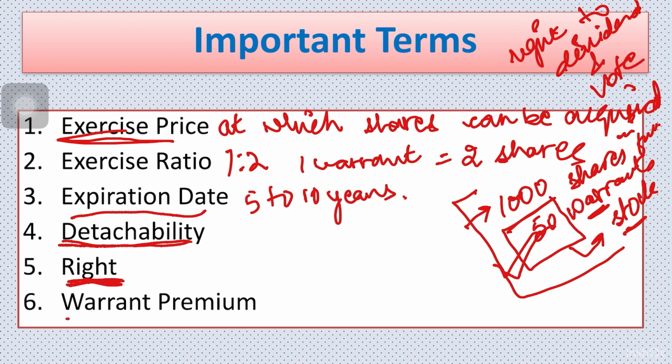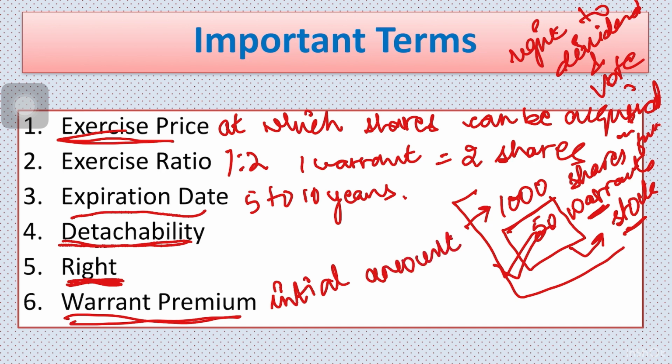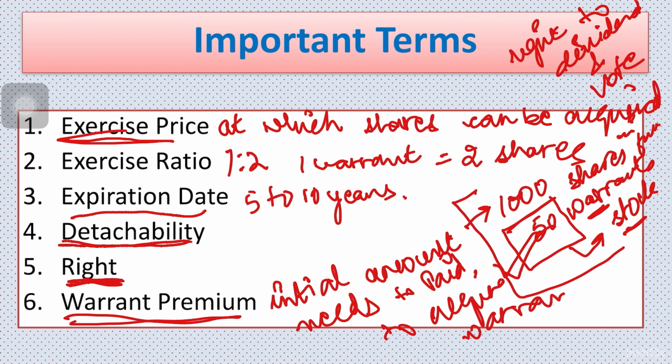And the last important term is the warrant premium. This is the initial amount that needs to be paid to acquire the warrants. I hope I have cleared up the important terms.